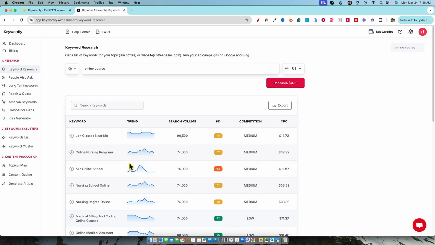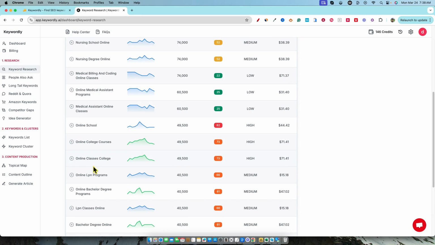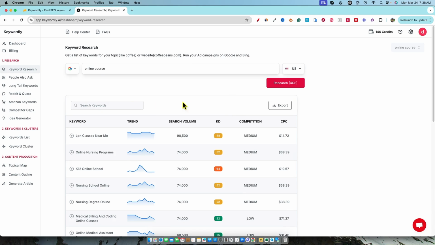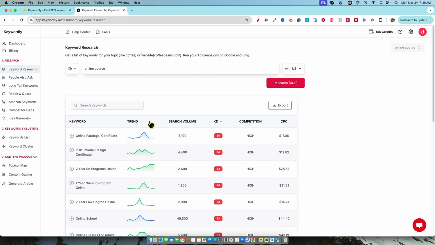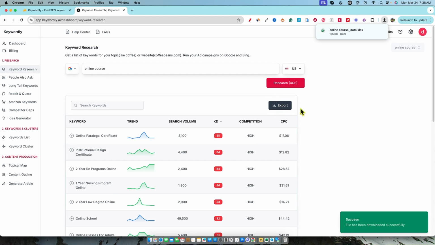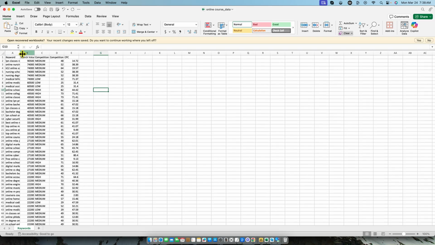So we put in online course and we're just going to look and see. I want to go up here to KD. We can click on that. That's great that we can sort our data, but we can't filter. And now if I wanted to pull these keywords in and export them, that is letting me. So, file has been downloaded successfully. So why are we getting... let's go and take a look. It did let me export.